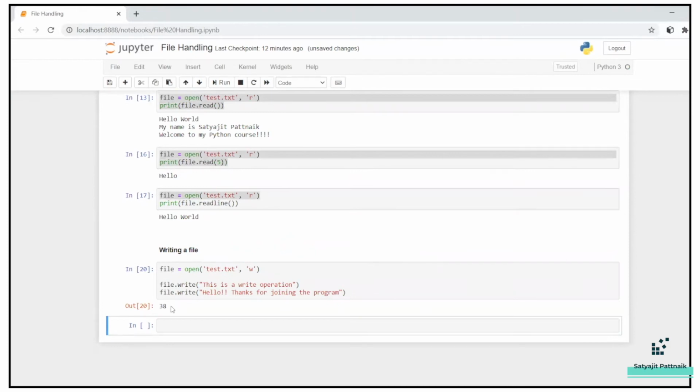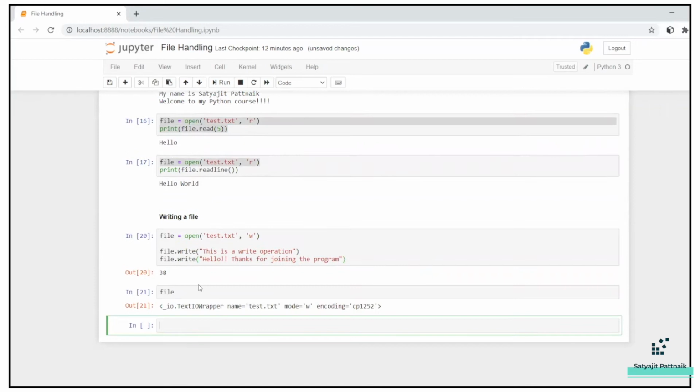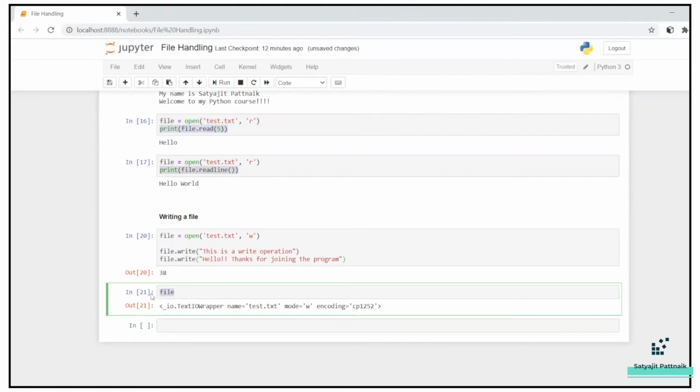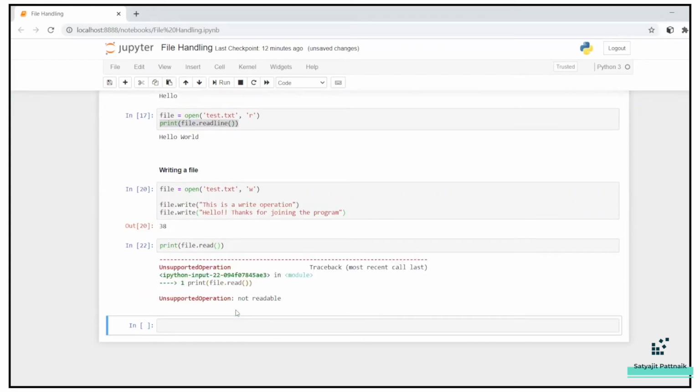Okay, so you can see the output is 38. I don't know what exactly the output is. Let's try to print file. So file is a text IO wrapper. Now obviously if I want to see the contents, I will have to use the file.read operation so that I can see the contents of it.